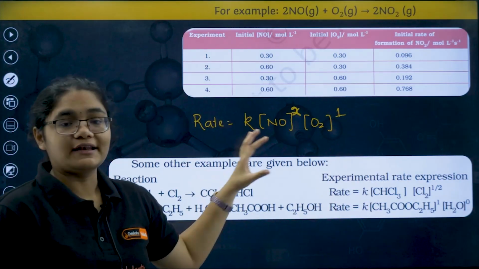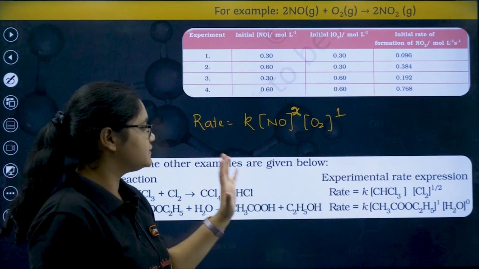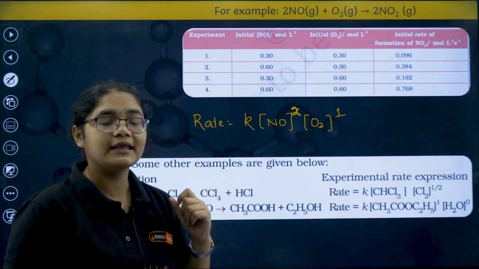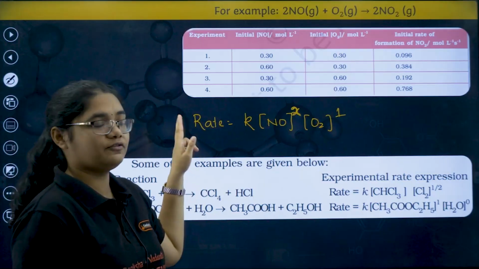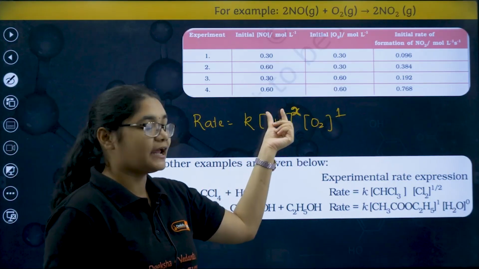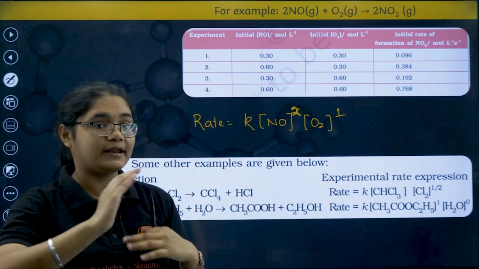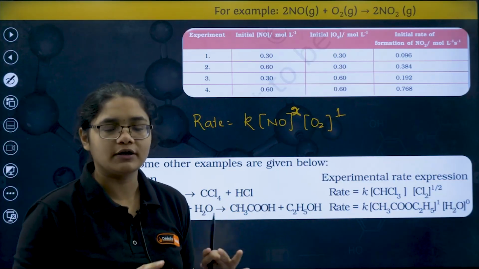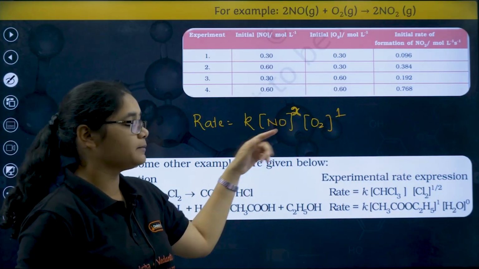Okay, so this is the final equation. Clear? Now this tells me that if Soumik sir wants to prepare the antidote, if he has this equation, now he can know how to increase the rate of the reaction. If I double the NO, the reaction rate will become 4 times. If I double O2, the rate will just become double.